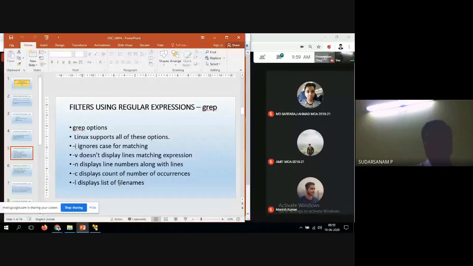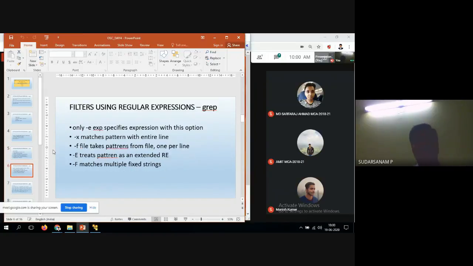Next is minus c: display the count of the number of occurrences. How many times it occurs, that count will be displayed. Minus l: display the list of file names. Next one is minus e expression, to specify expressions with these options. Minus x matches the pattern with the entire line. Minus f takes patterns from a file, one per line.